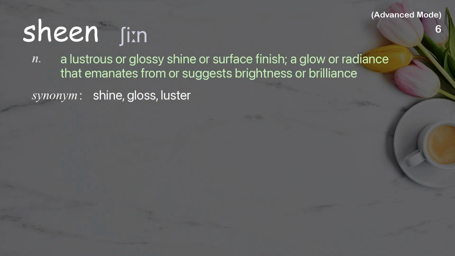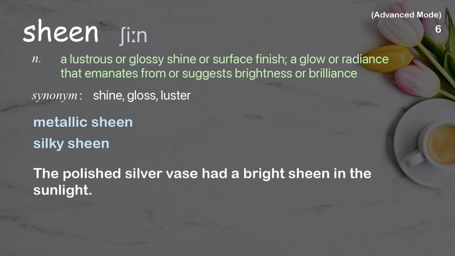Sheen. A lustrous or glossy shine or surface finish, a glow or radiance that emanates from or suggests brightness or brilliance. Examples: Metallic sheen. Silky sheen. The polished silver vase had a bright sheen in the sunlight.